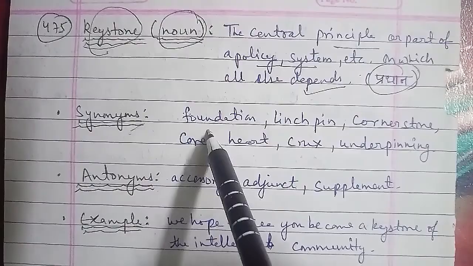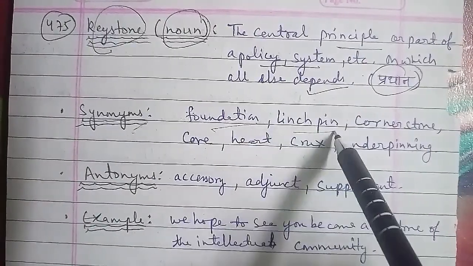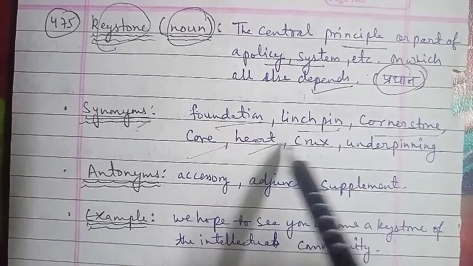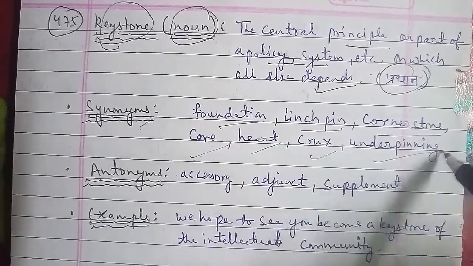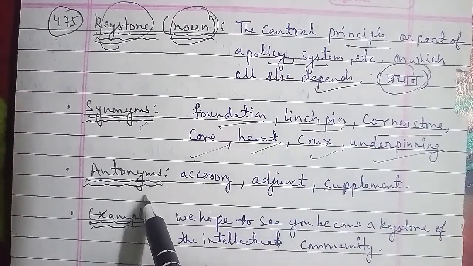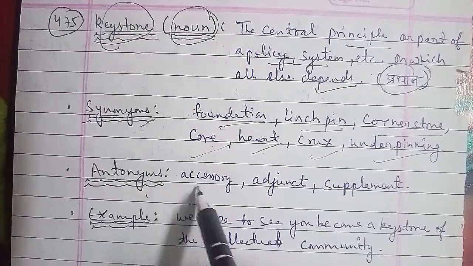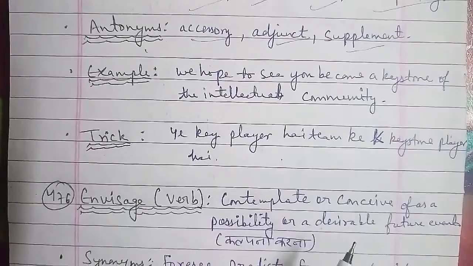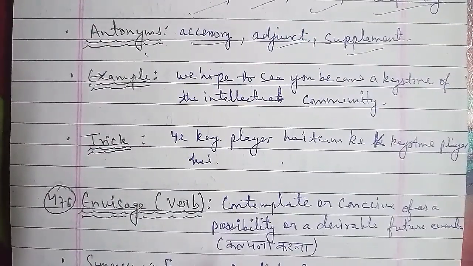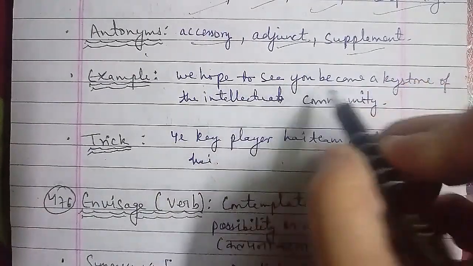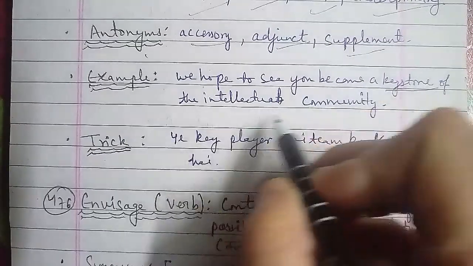And now talking about the examples, how you can use the word keystone in an exact form of example: We hope to see you become a keystone of the intellectual community. That is the form of example, you can frame sentences while using these words. The trick to learn the word keystone here is: ये की player है टीम के keystone player है. तो basically ये key player है टीम का, and of course that is the keystone player also.